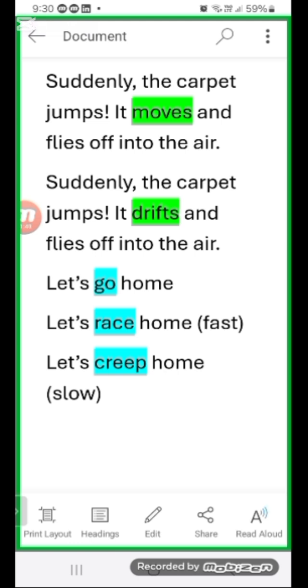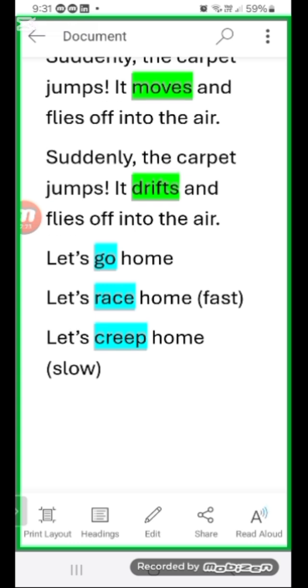A verb is an action word. Anything that shows some action is a verb, like playing, eating, sitting, watching. All these are verbs, right? So any word that shows some action is a verb. These are the weak words. When we have to make our writing more interesting, more informative and clearer, we use strong verbs, the strong alternatives of these words. Like for go, we use race and creep. For moves, we use drifts, and for jumps, we use vaults.